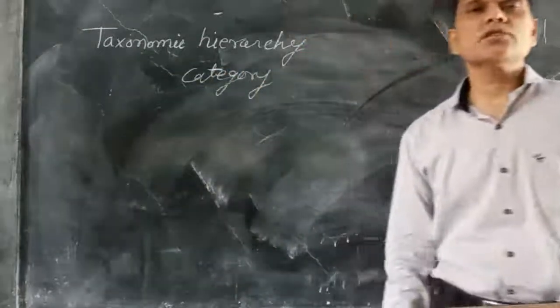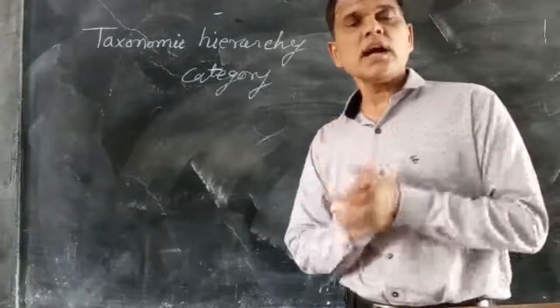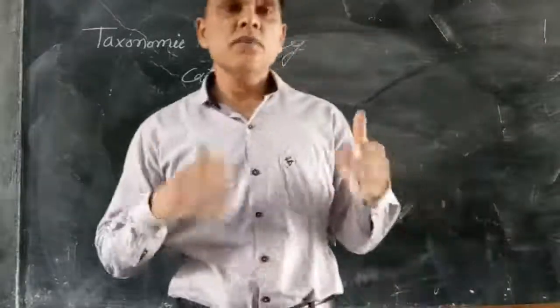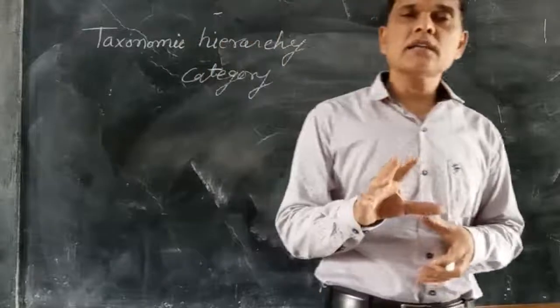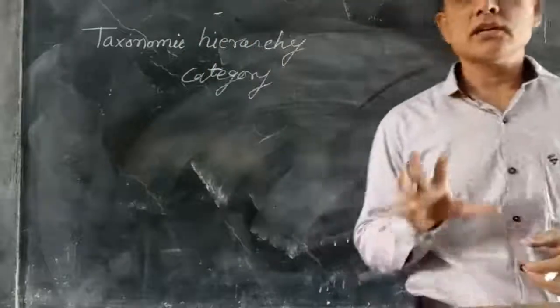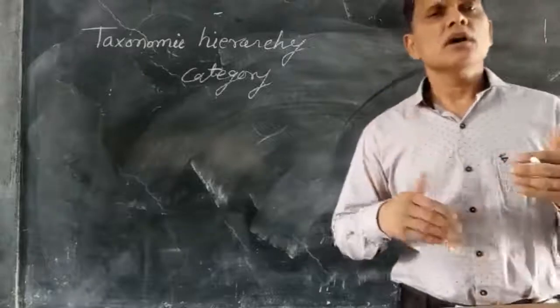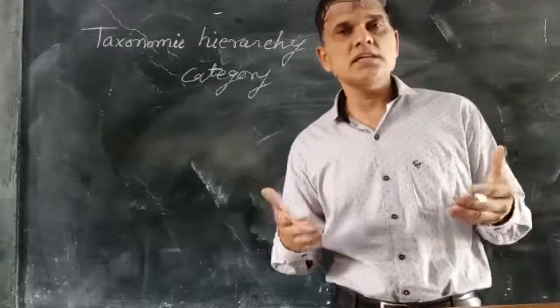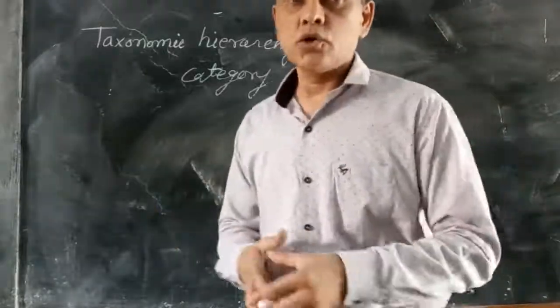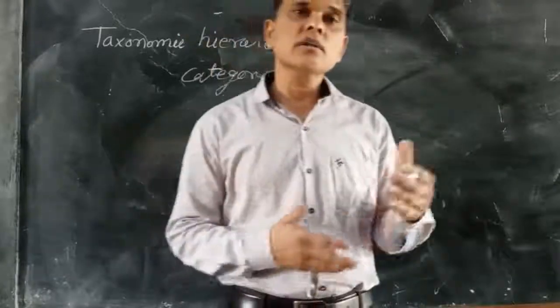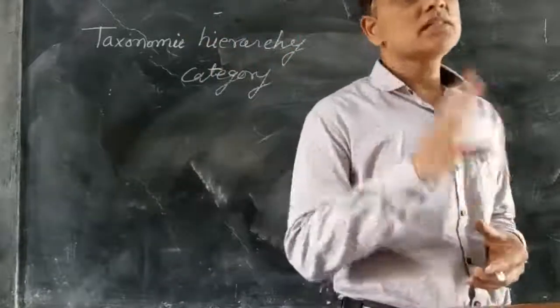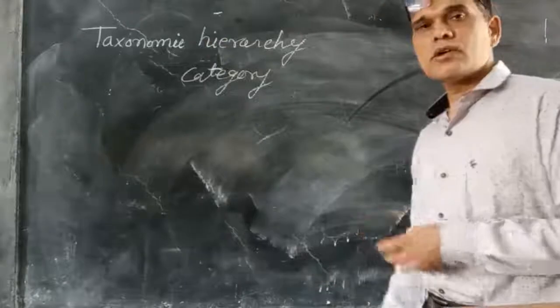Taxonomic hierarchy was first established by Carolus Linnaeus. These are the different categories or groups in which all the organisms are classified. That is the taxonomic category or hierarchy.